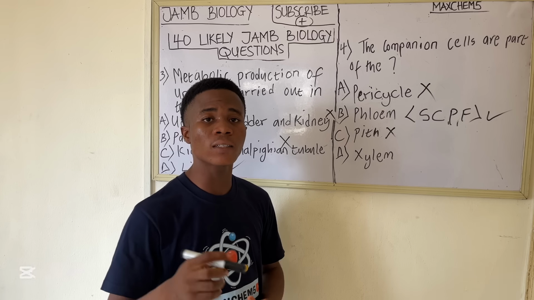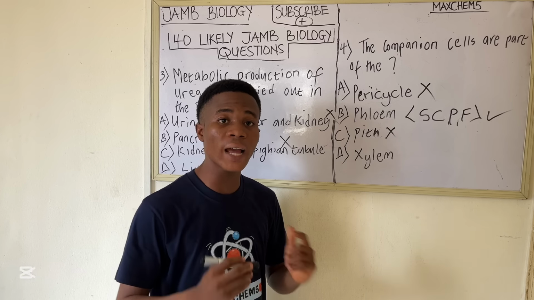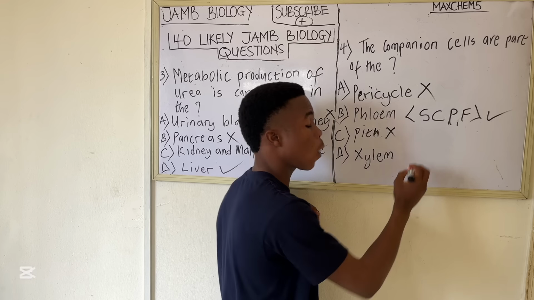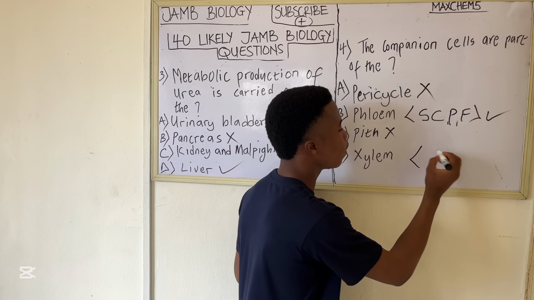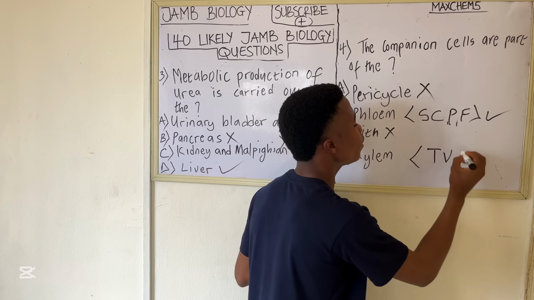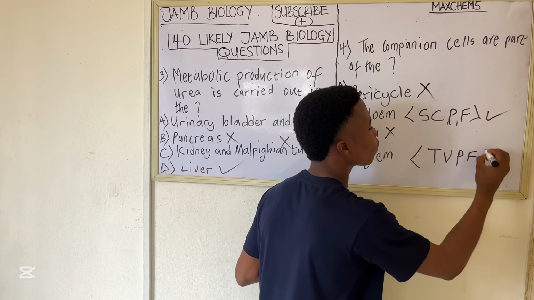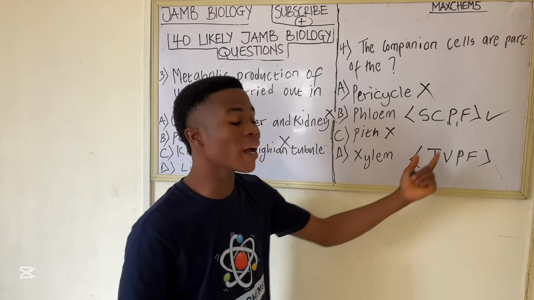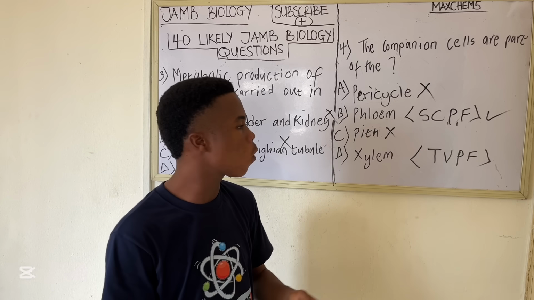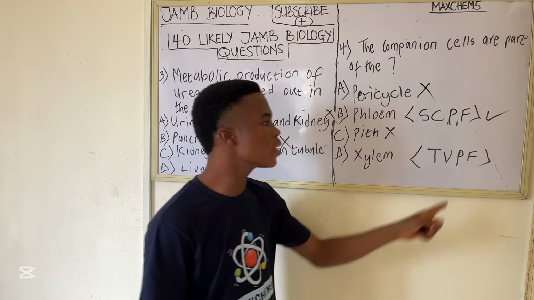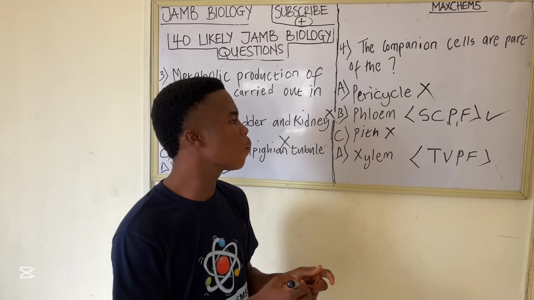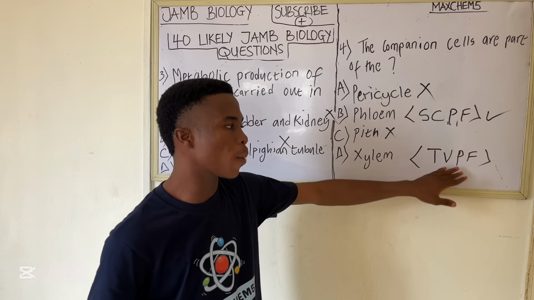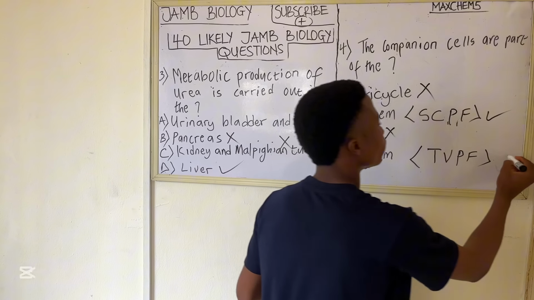The acronym for the 4 basic cells in xylem is TVPF. T stands for tracheids, V stands for vessel elements, P stands for parenchyma, and F stands for fiber. But if you look at it, you cannot find companion cells. So xylem is also the wrong option.